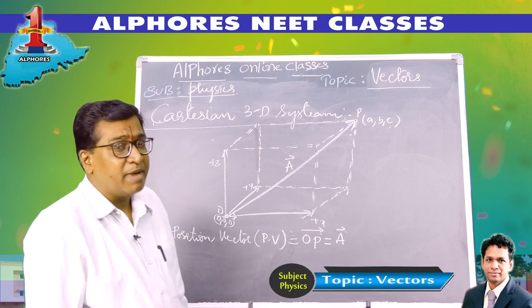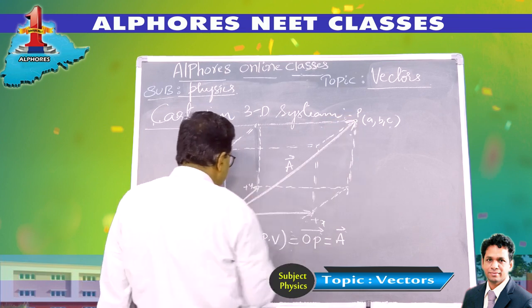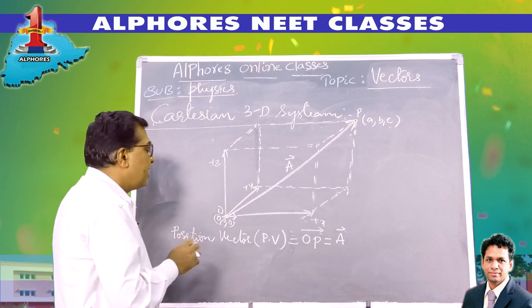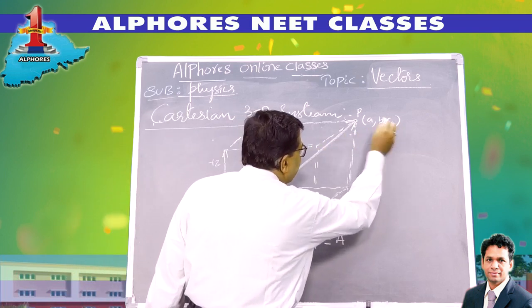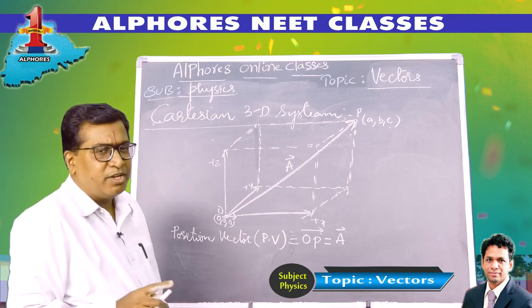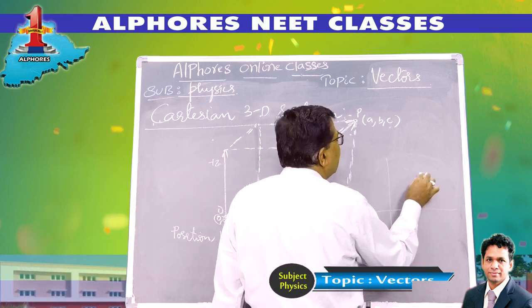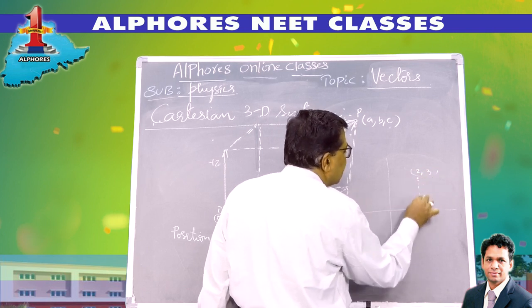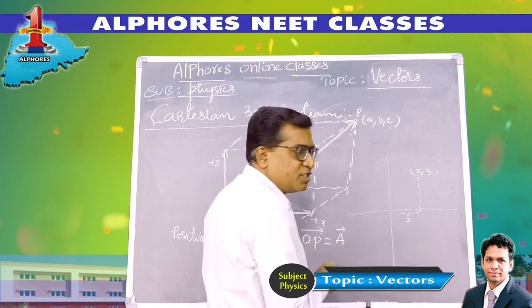Now how do you define it mathematically? How do you reach point P from point O, given its coordinates a, b, c? According to coordinate geometry, in a 2D plane, suppose there is a point (2, 3). Drop a perpendicular onto the x-axis: its distance from the origin is 2 units.